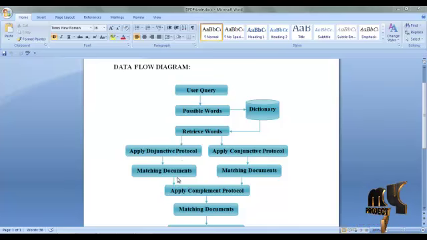Then next, apply the FHE scheme. FHE means fully homomorphic encryption. And next, apply the conjunctive protocol, which also analyzes keywords and then retrieves some matching documents. Then next, apply the complement keyword frequency protocol. It combines the above protocols' matching documents, such as the disjunctive protocol and conjunctive protocol.